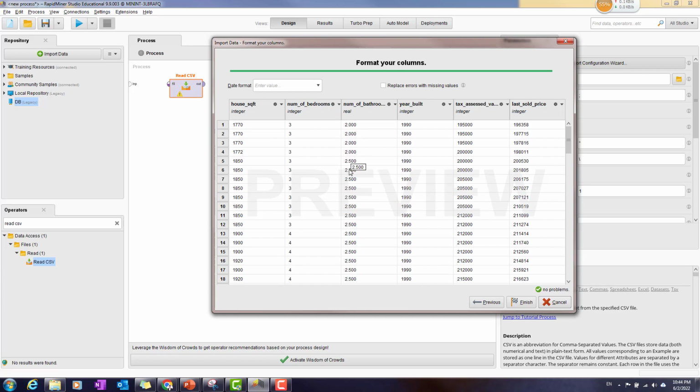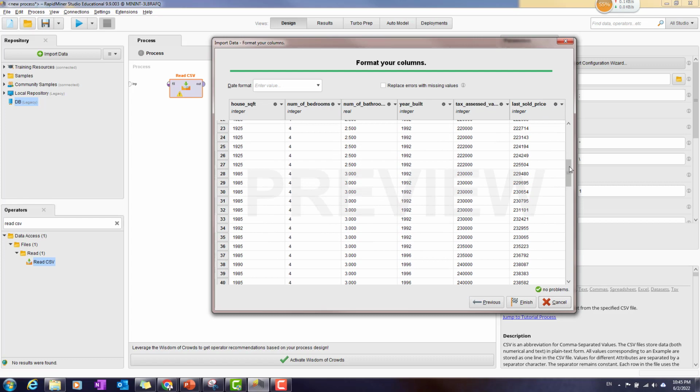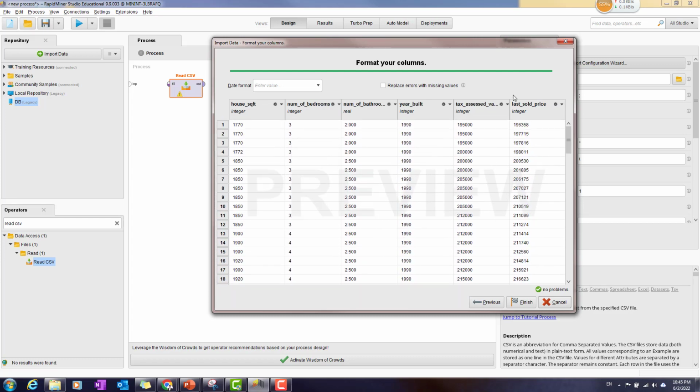But however, in case some rooms share the same bathroom, they will call it 2.5, 1.5, something like that. That's the reason why. Okay, the year built and the other columns. So this will be all the data that has been saved into this one. With this data, I will go into the set role for this one.